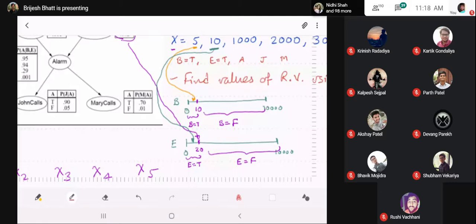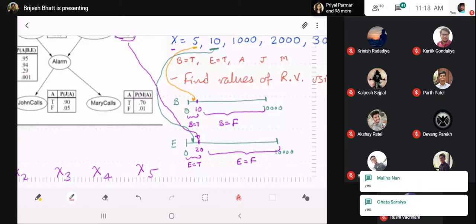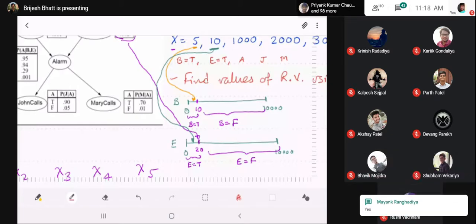If it falls in the false part, then the value of the random variable is false. This is the idea. Any questions on this? Is this clear? Can you hear me now? Okay, good. So now let's look at the other variable.